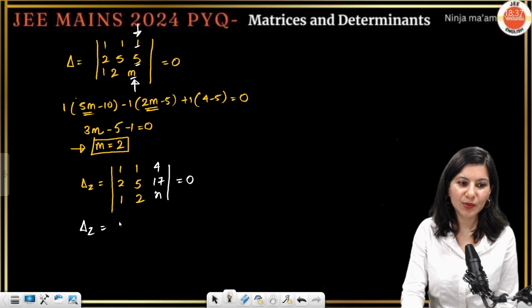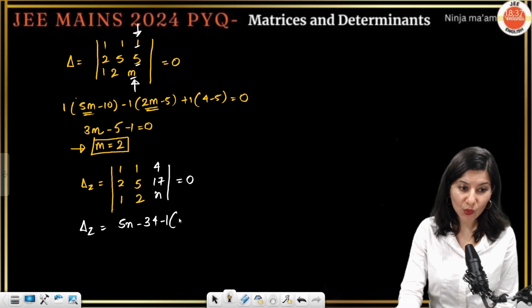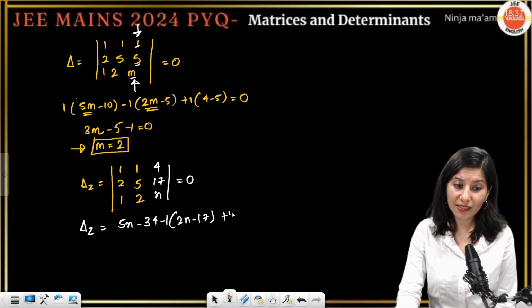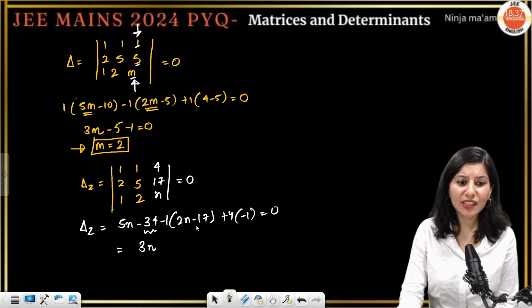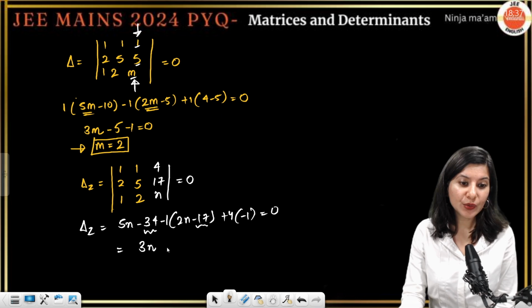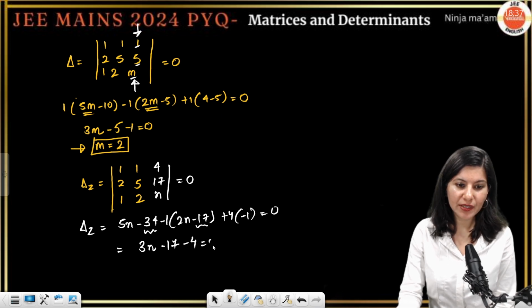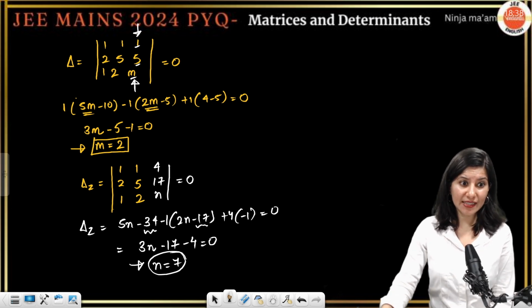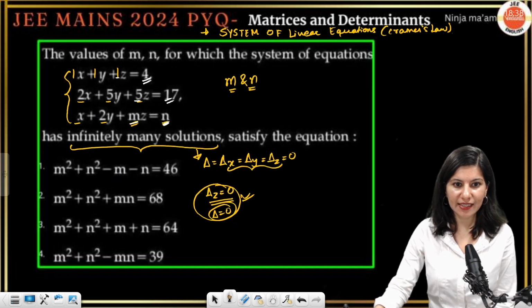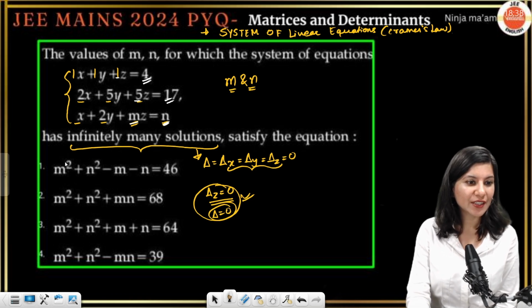Del z will be equal to 5n minus 34, minus 1 times (2n minus 17), plus 4 times (4 minus 5), so minus 4, equals 0. So this is 3n. Then minus 34 plus 17 gives minus 17, and this is minus 4. Minus 17 and minus 4 equals 0. n is clearly 7. M is 2, n is 7. Okay, 2 and 7.